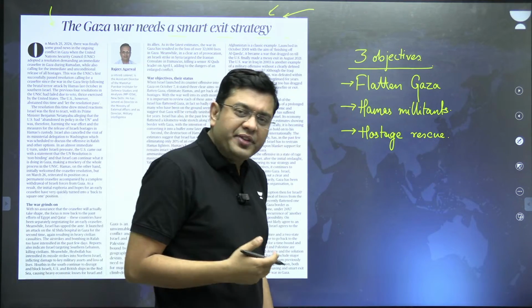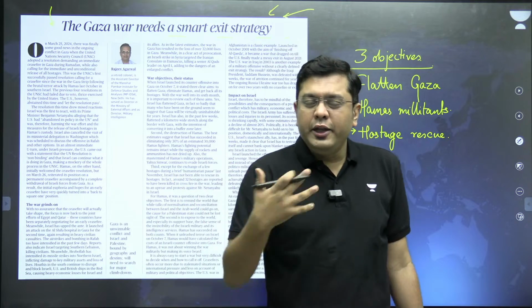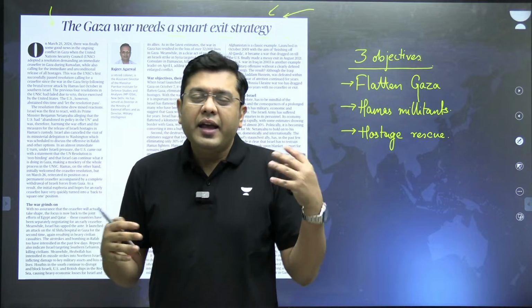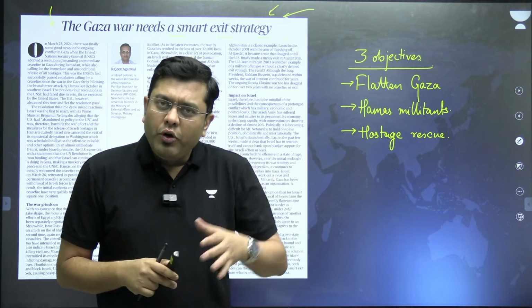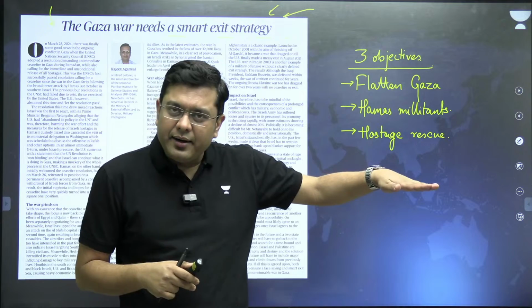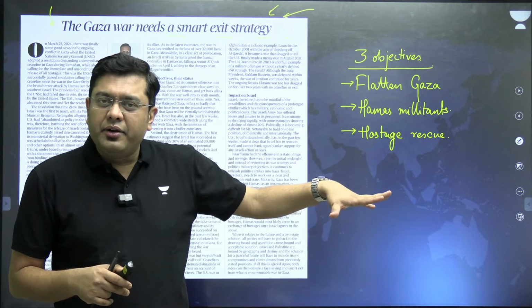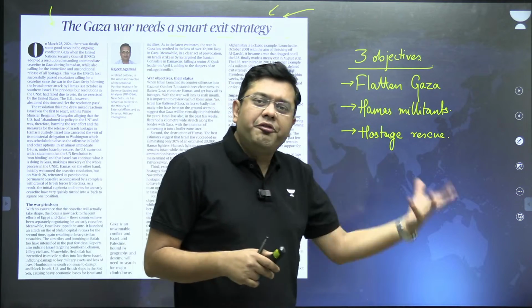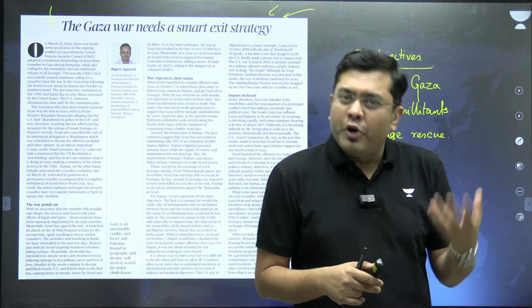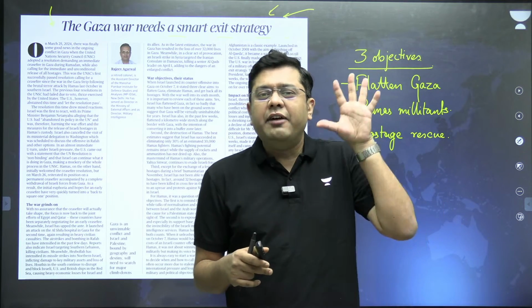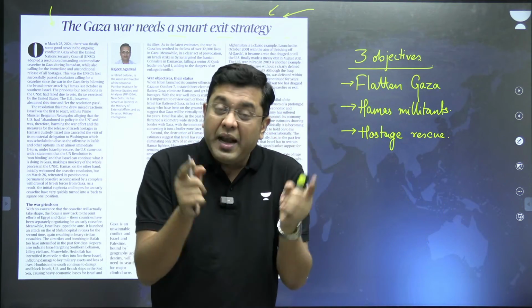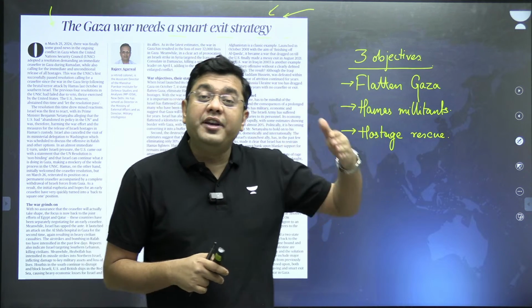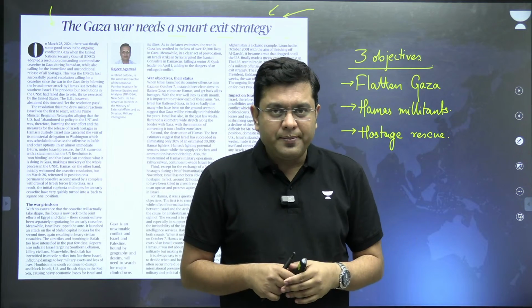In fact, various reports have indicated that more than 30 of the hostages have been killed in the crossfire between the IDF and the Hamas forces. So, while Gaza stands flattened, while the civilian casualties are increasing, the objectives are not being met. And that is why there are fresh escalations which are happening. For example, the Hamas militants have launched an attack into the northern military bases around the northern portion of Israel. And that also has led to a significant number of casualties in the region.